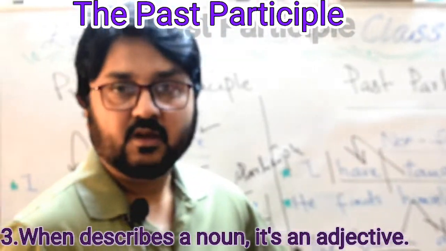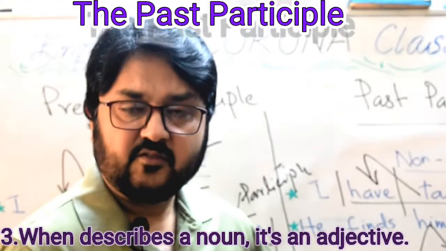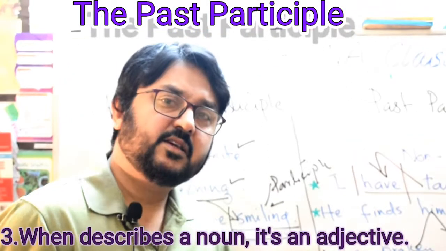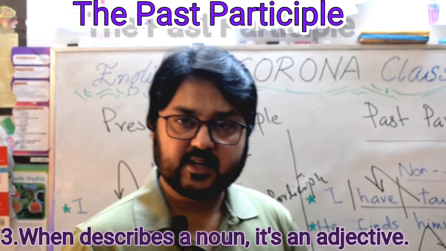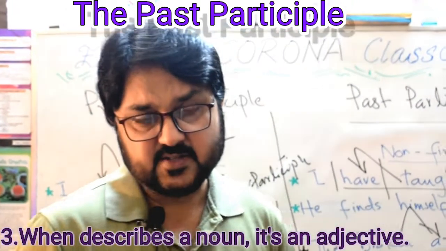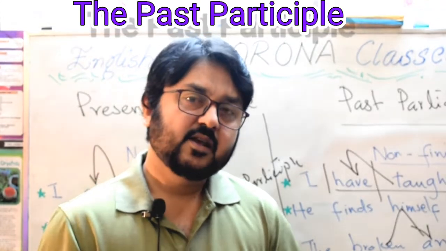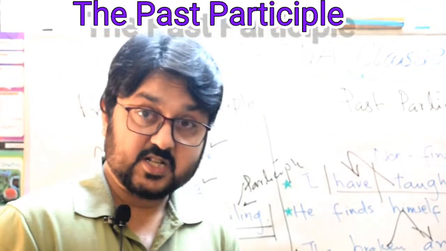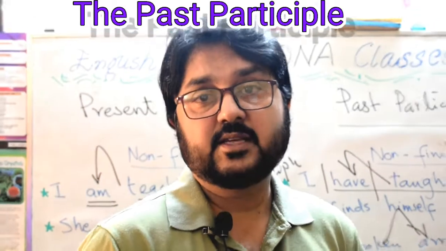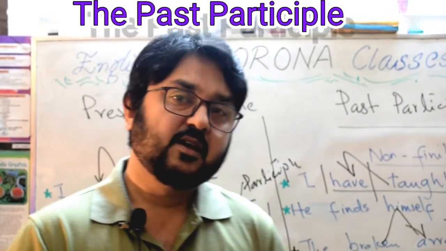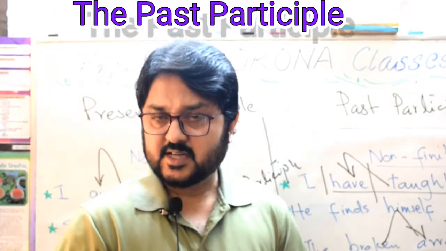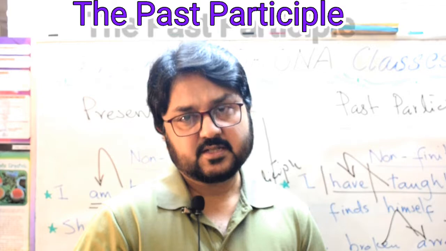Arrows is a noun which is being described by the past participle. So past participle can be used as an adjective as well. When it describes some noun, at that time it becomes an adjective. So present participle can also be the adjective in some cases. Similarly, past participle is also an adjective in some cases.